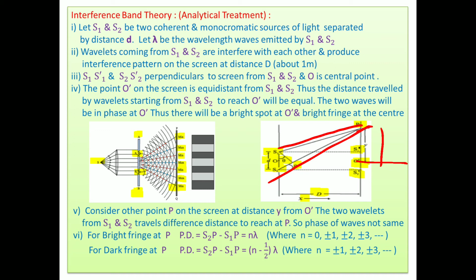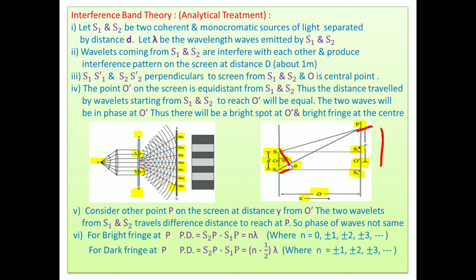At the center, their lengths are the same. But here, this is a shorter length, as shown in the figure. This means S1P is less than S2P. And as S1P is less than S2P, what happens? The path difference between them is this.